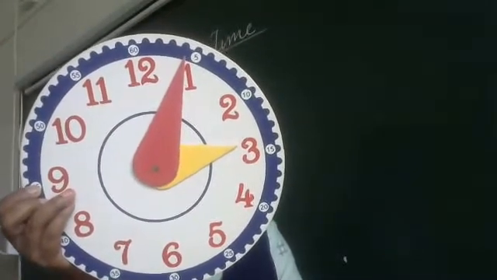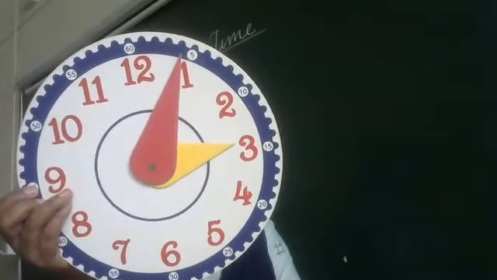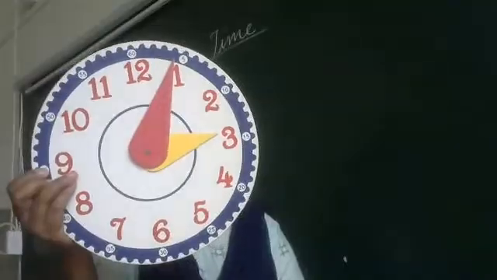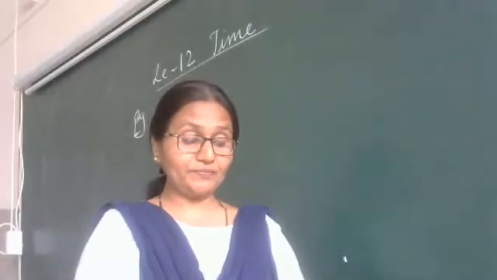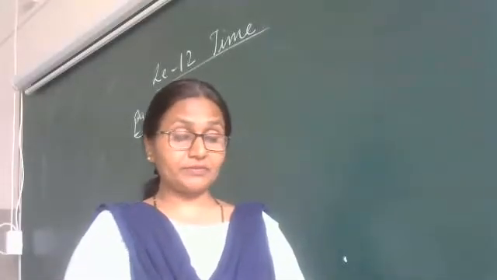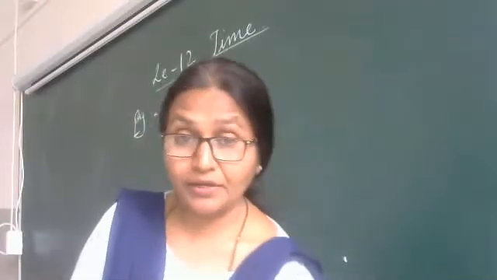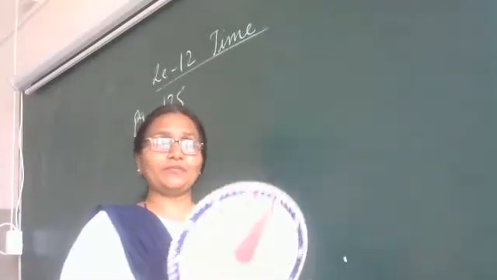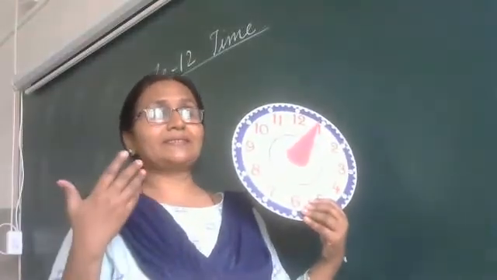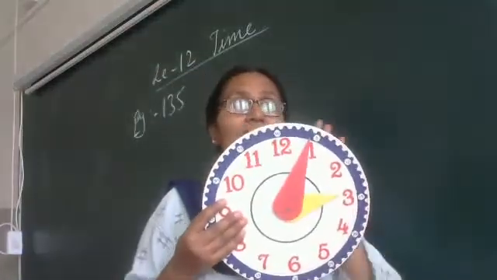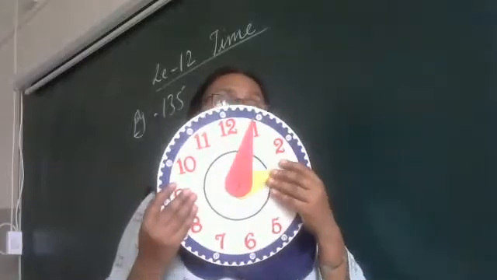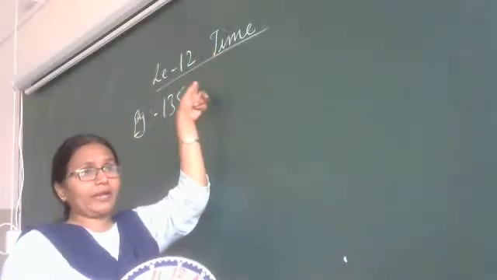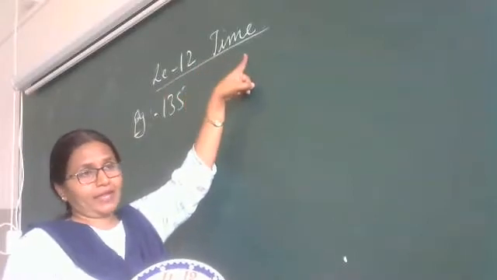Understood, all of you? Now, all the minutes, the hours, the month, the week, the year, we are going to learn in lesson number 12, time.